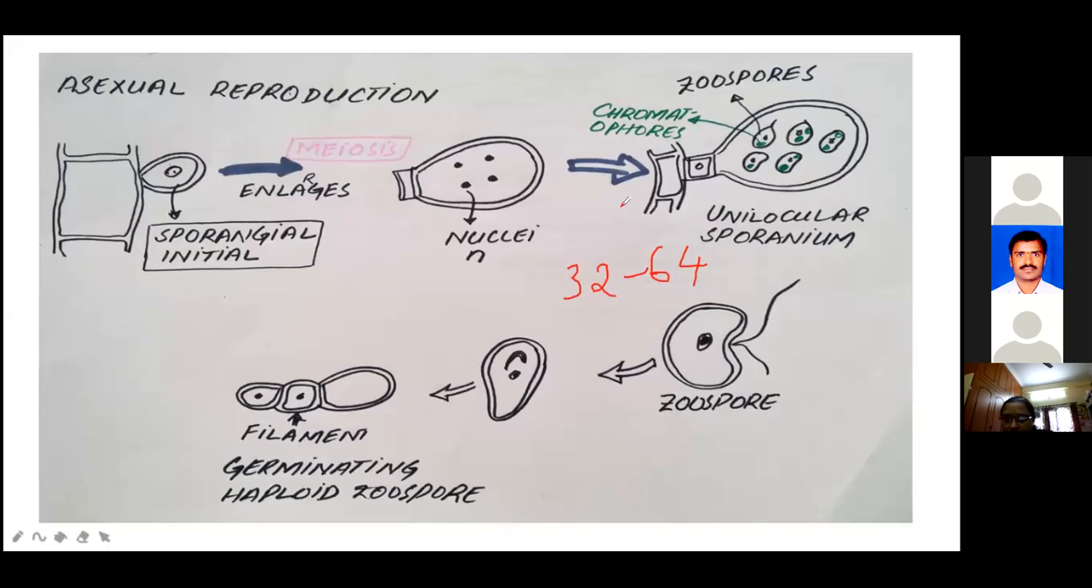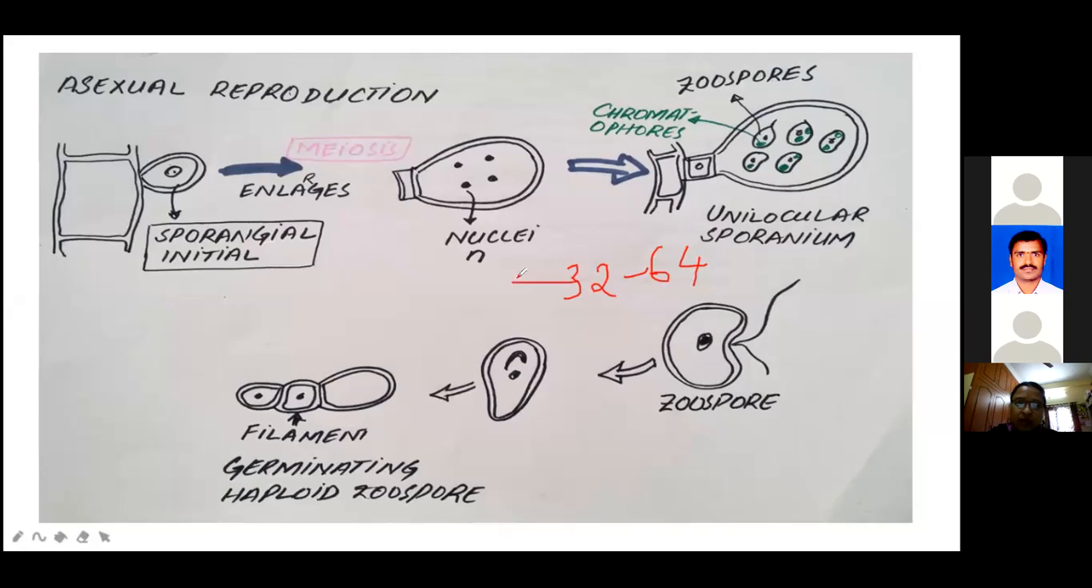The first division is called the meiotic division. The second one is the mitotic division. To produce how many daughter nuclei, girls? 32 to 64 daughter nuclei form. Then cytoplasmic cleavages are present. In this, the 32 to 64 biflagellate meiozoospores are going to form the zoospores.